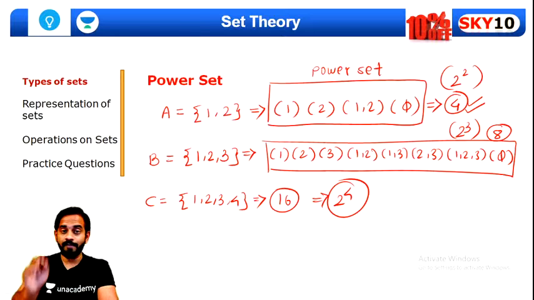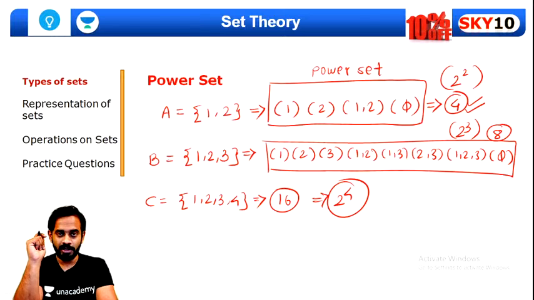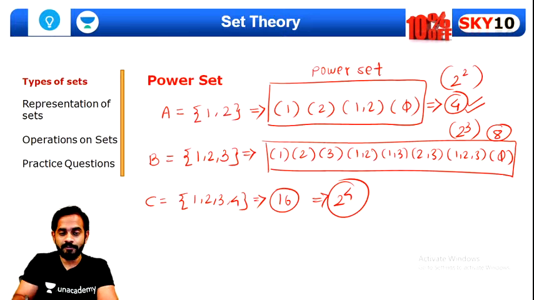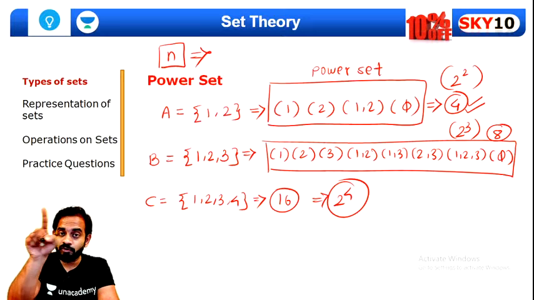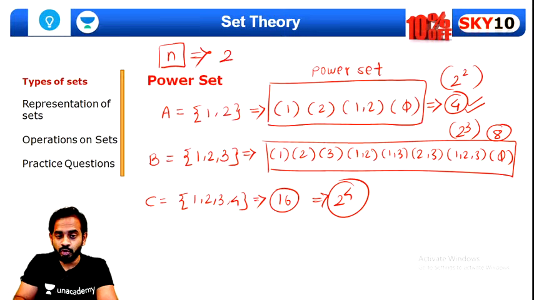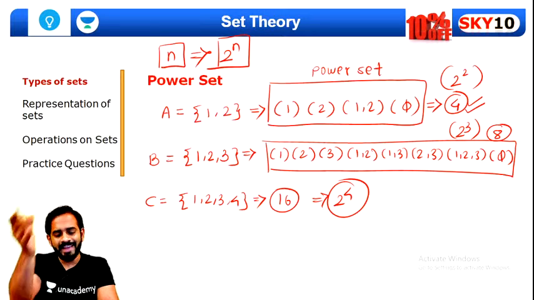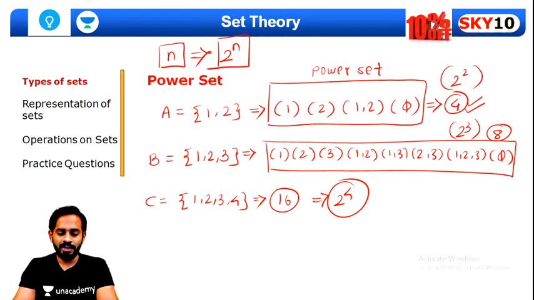I believe you have understood one important concept here: if we have n elements in a particular set, then the total number of elements in the power set will be 2 to the power n. This will be the total number of elements in the power set of any particular set. I believe all of you understood this part and there is no doubt. Yes? I hope you are able to understand this.